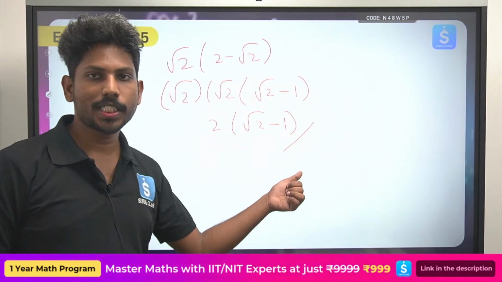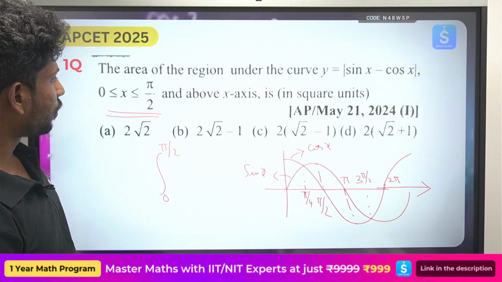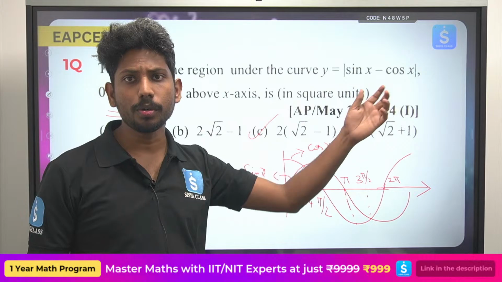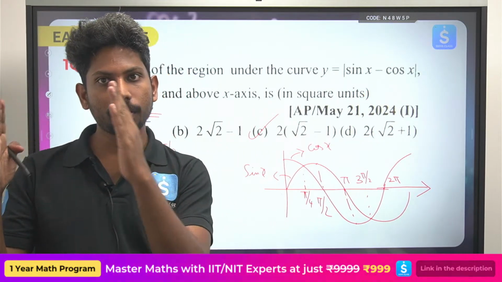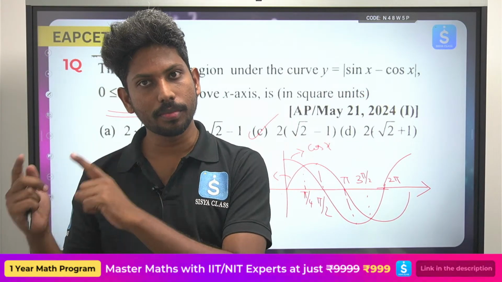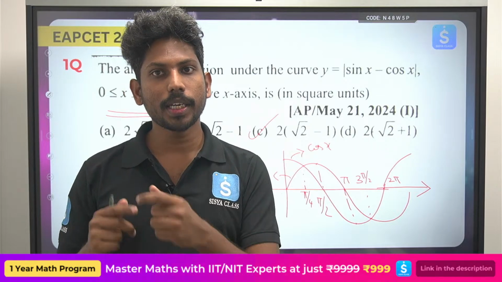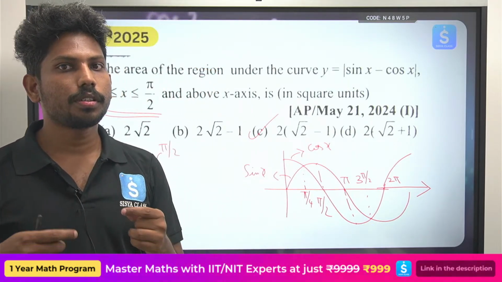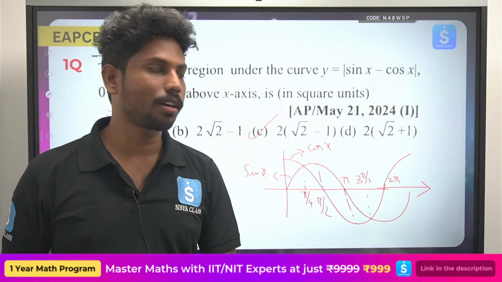Okay, simple question, easy question. Always remember: anytime there is a modulus function, you are trying to dissect it from 0 to pi by 2. Which one is bigger? From 0 to 45 one value is bigger, from 45 to 90 degrees there is another value bigger. Okay, so we are trying to actually see only these concepts, right?